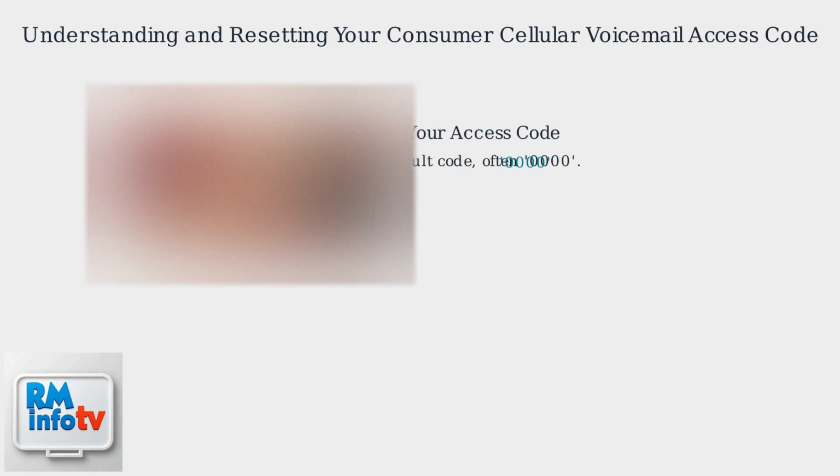If that doesn't work, reset your code through the Consumer Cellular app or website. Log in and navigate to Voicemail Settings. There, you should find an option to view or reset your code. If you've forgotten it, use the Forgot Code option to receive a verification SMS with instructions.